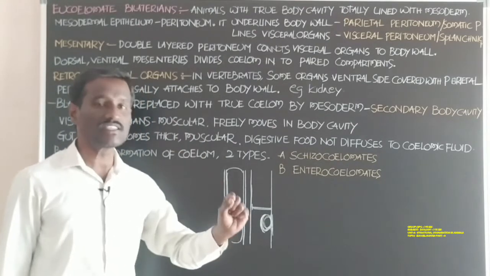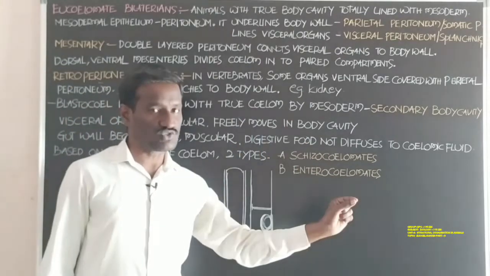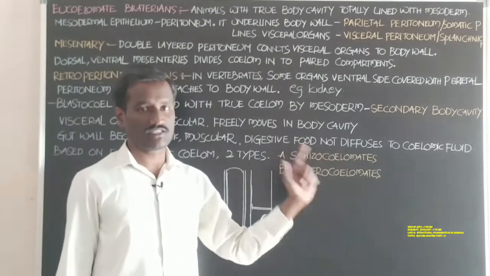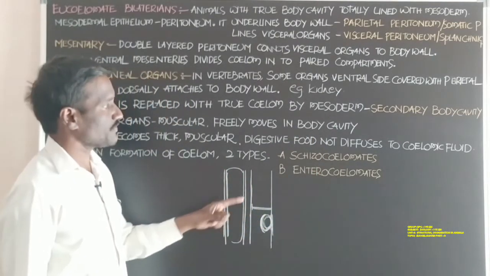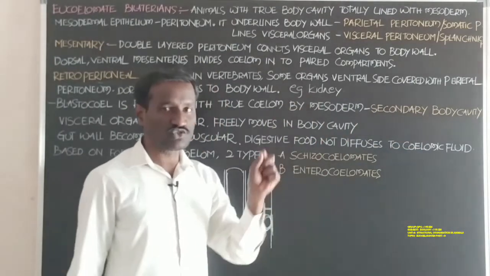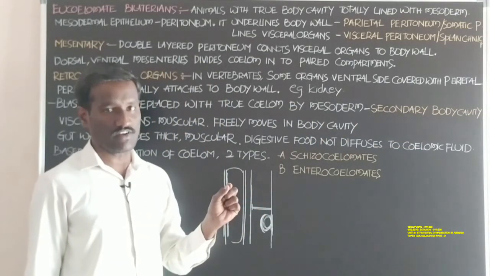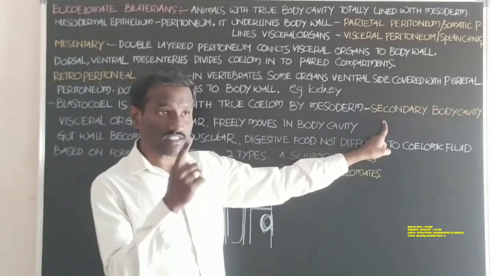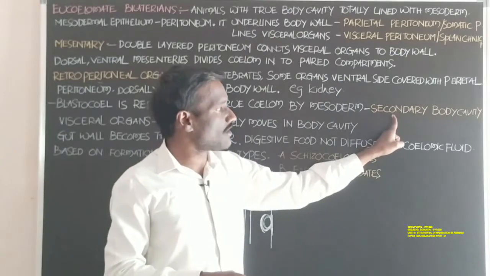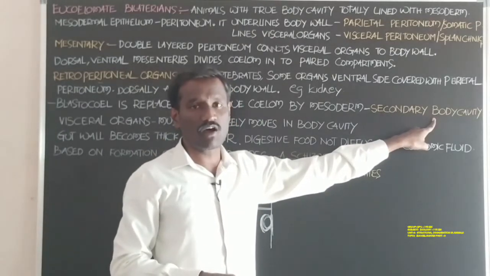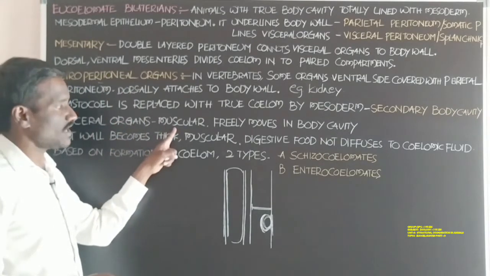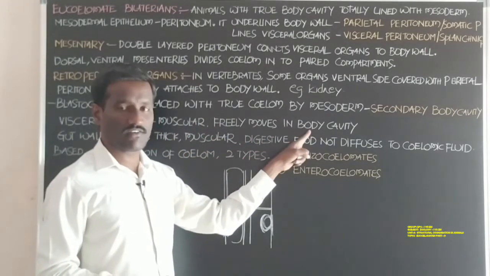It replaces the blastocoel of the embryo of the animal. So it is called the secondary body cavity. Blastocoel is the primary body cavity. When it is replaced by mesoderm and forms the true coelom, that is called the secondary body cavity or perivisceral cavity. Next, visceral organs are muscular and move freely in the body cavity.